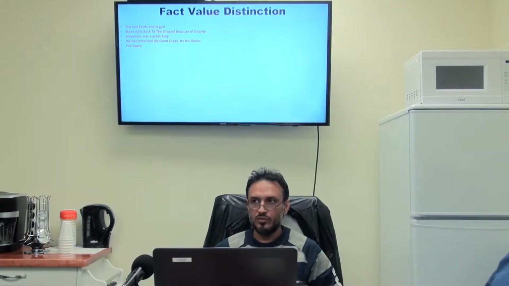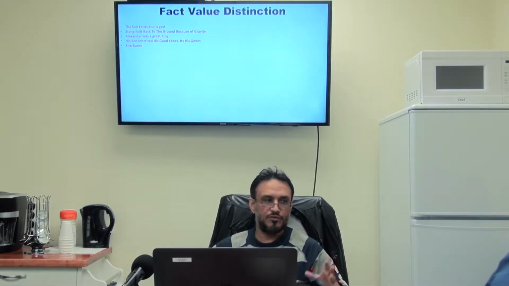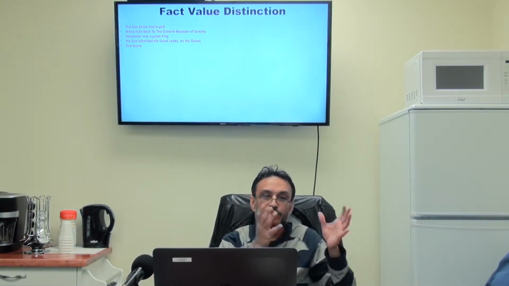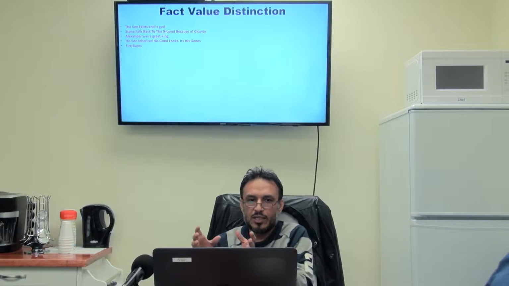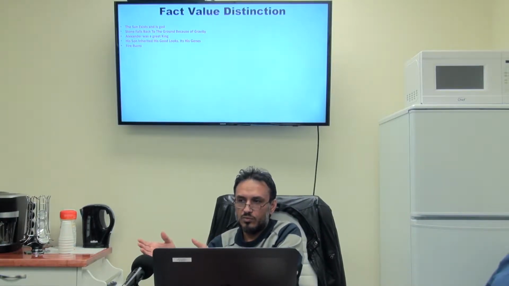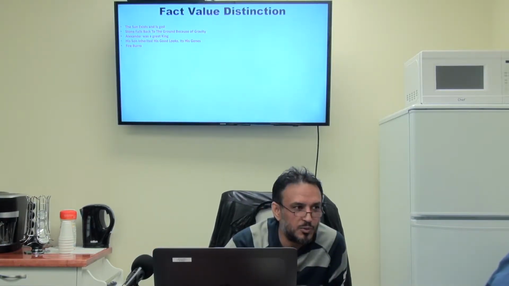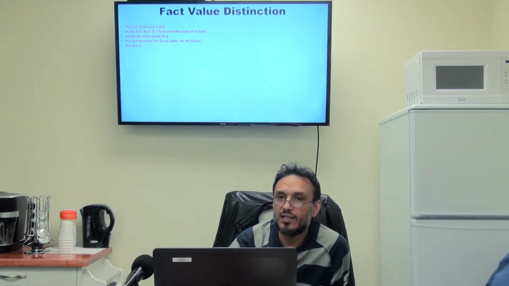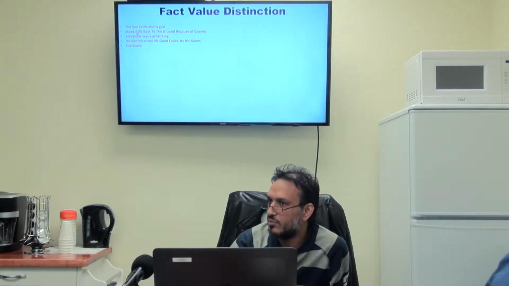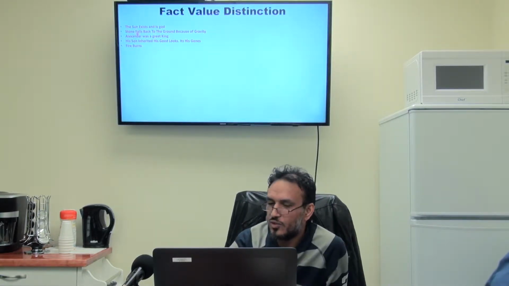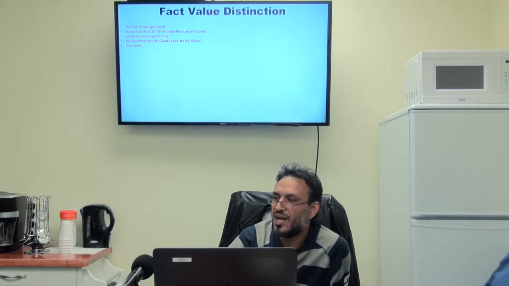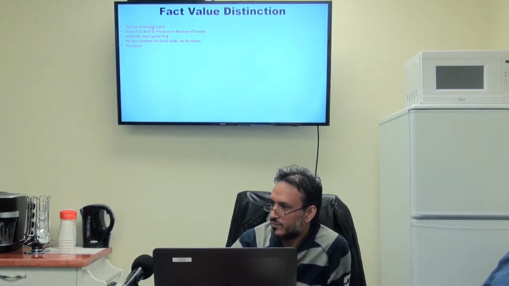Now, these five sentences contain a fact and a value, or they may contain only facts or only values. My question, I would pick any one of you: what is the fact and what is the value in this sentence? So with Adnan Bhai, I'm going to ask him. We start with him. The sun exists and is God. What is the fact here and what is the value here?